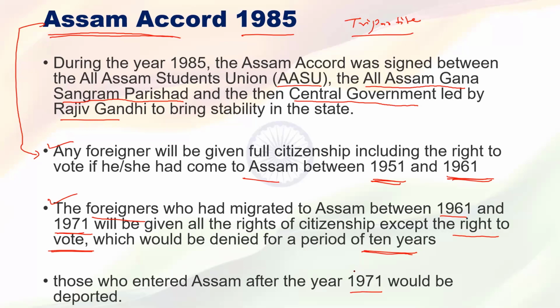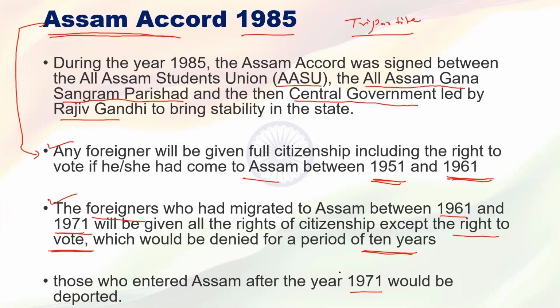Earlier it was called East Pakistan, a part of Pakistan, but in 1971 India declared war against Pakistan, and East Pakistan separated from Pakistan and became Bangladesh.